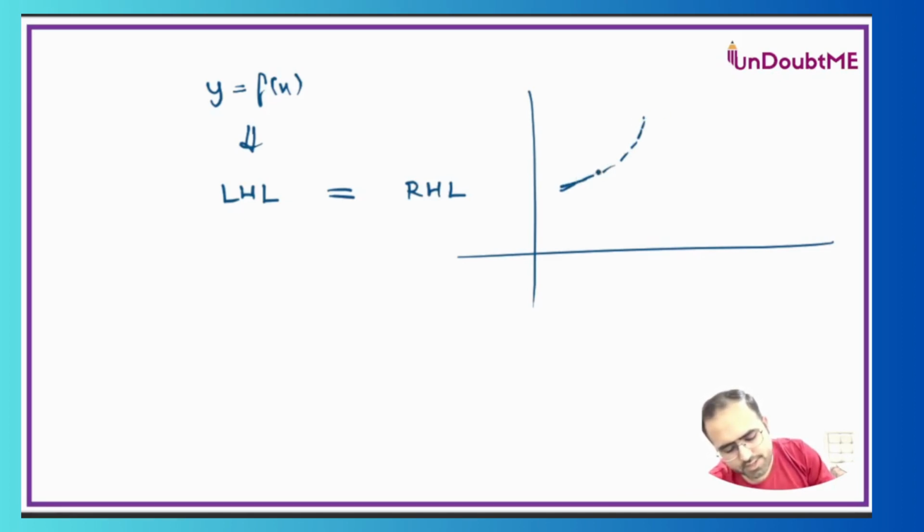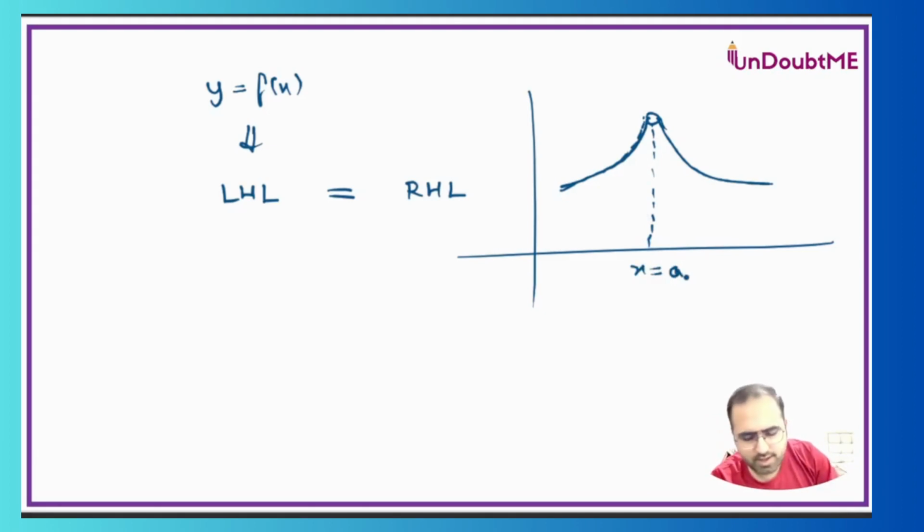Okay, let's say a function is coming like this. We will not define this function, but there are various different functions which can be created. Now this value is not an asymptote. You have to just understand that there is a very random function which is approaching x is equal to a. This empty circle means there is no particular value at x is equal to a. So I can say that the function is not defined at x is equal to a.